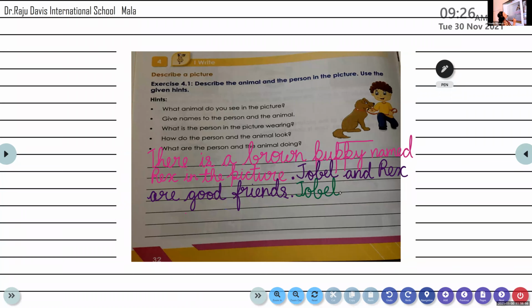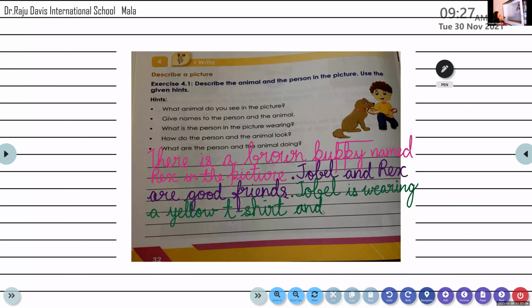That's a t-shirt, my dear. T-shirt. Jobel is wearing a yellow t-shirt and what is he wearing with the t-shirt? And something blue in color, right? With the yellow t-shirt, he is wearing something blue in color.